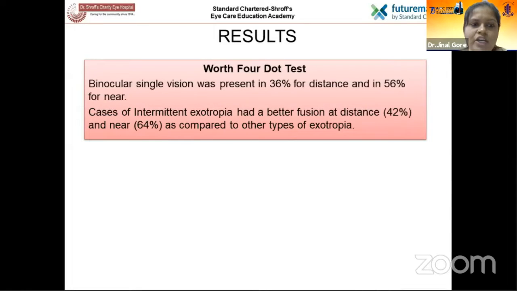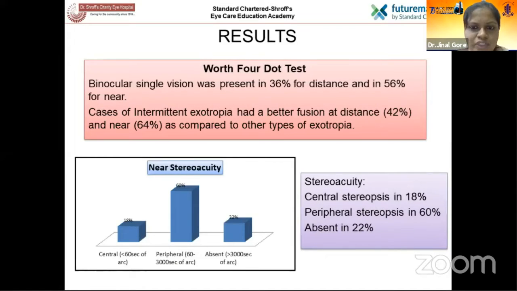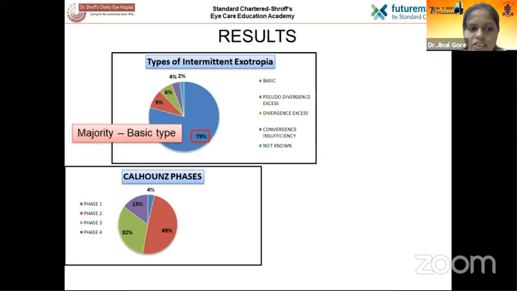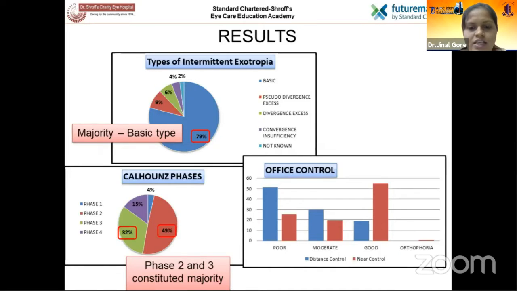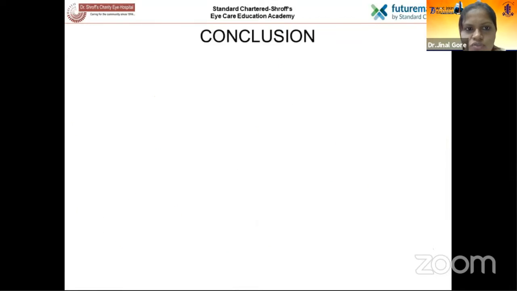On Bird's 4-dot test, we found that binocular single vision was present in 36% for distance and 56% for near. Cases of intermittent exotropia had better fusion for distance and near compared to other types. Central stereopsis was seen in 18%, peripheral in 60%, and absent in 22%. Coming to the subtypes of intermittent exotropia, basic exotropia was seen in the majority of cases. Also, Calhoun's phases 2 and 3 constituted the majority of cases. In office control, around half of the cases showed poor control for distance and good control for near.